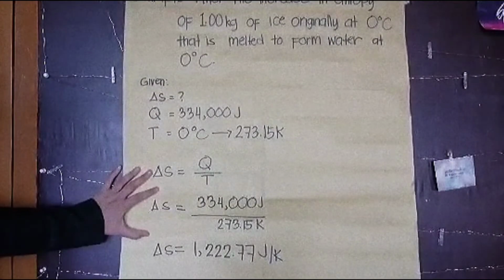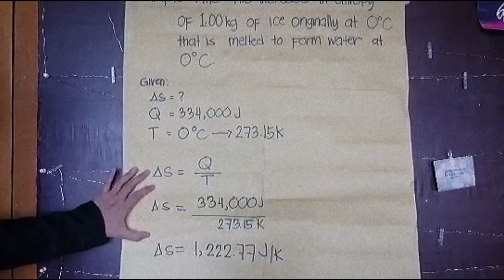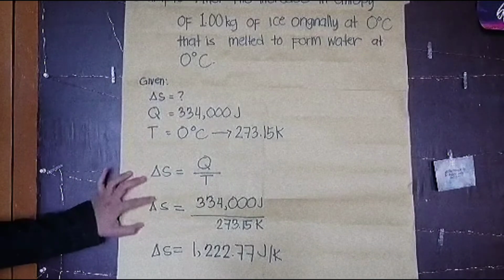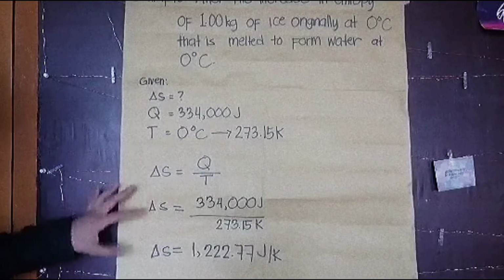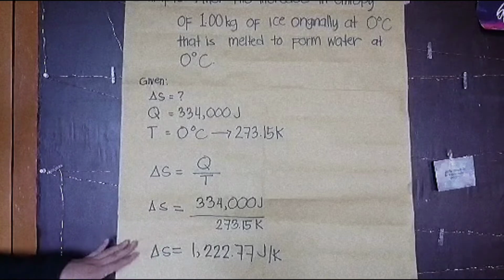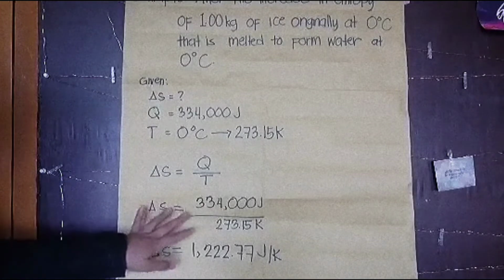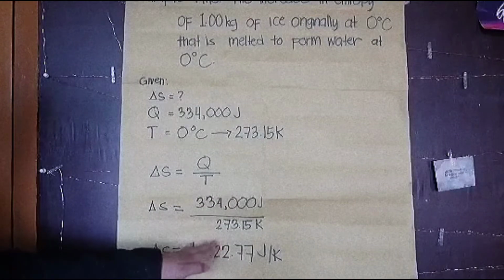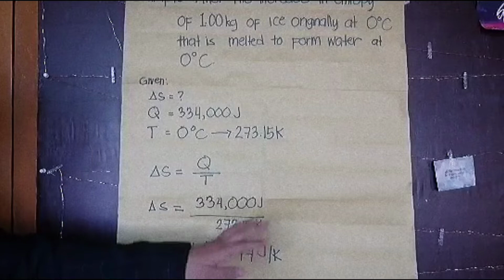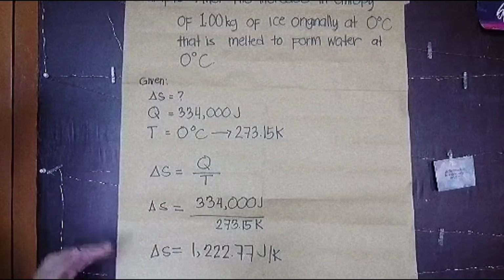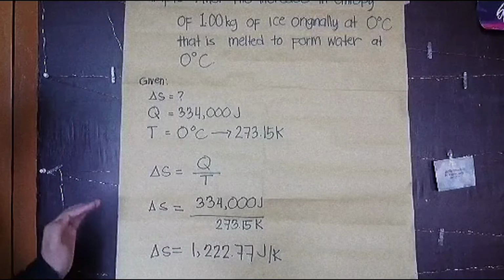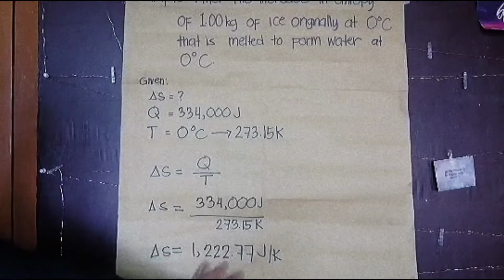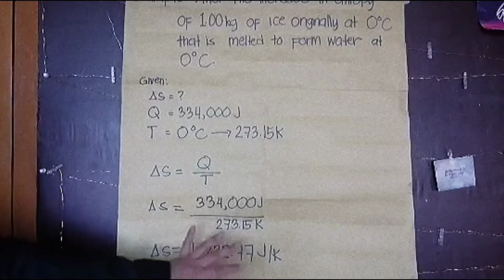Now that we already have the givens, we proceed to the formula of entropy and simply substitute the givens. Delta S is equal to 334,000 joules divided by 273.15 Kelvin, and when we divide it, we get 1,222.77 joules per Kelvin.